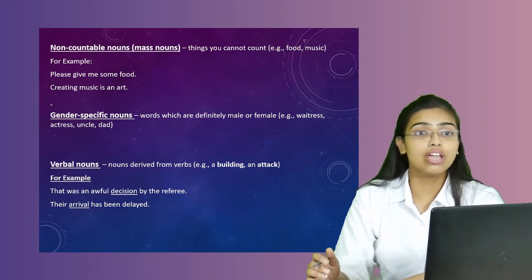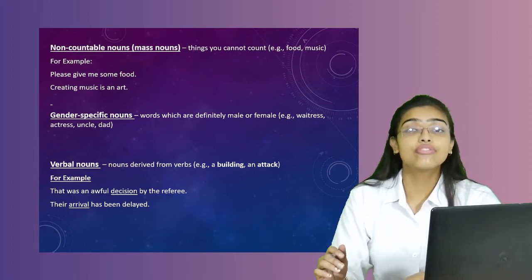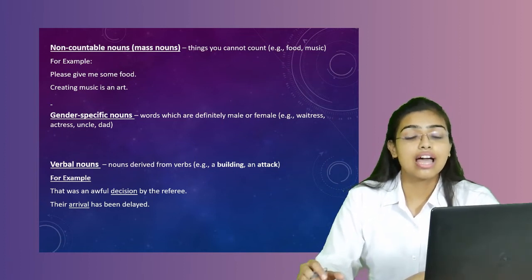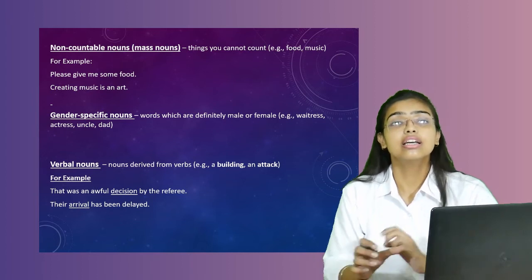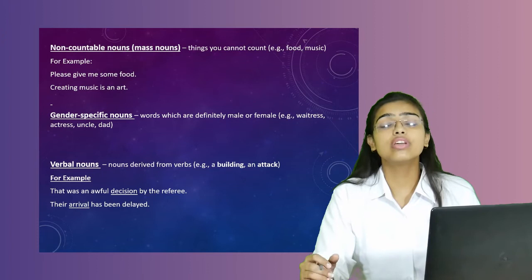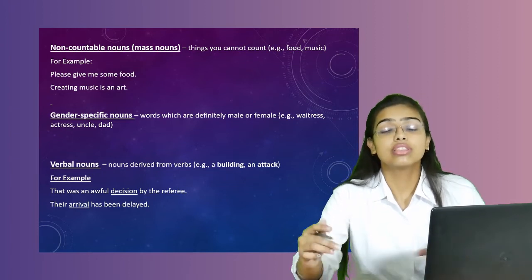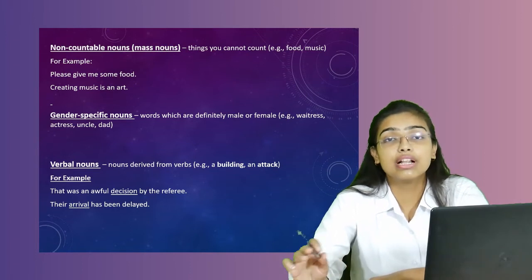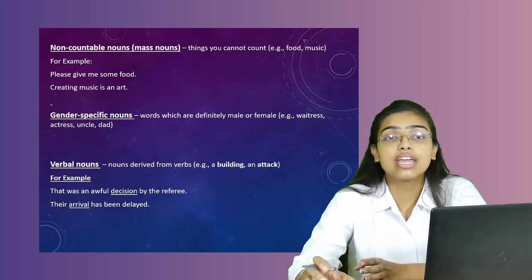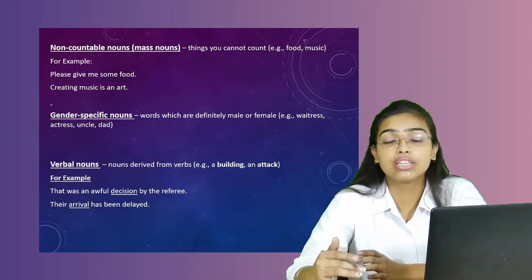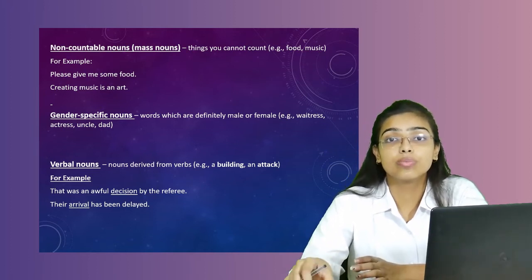Now we come to the next category of verbal nouns. What do you mean by verbal nouns? Nouns derived from verbs are known as verbal nouns. Suppose building and attack. A building. Here these are words which have been derived from verbs. Suppose we are building something. We say that the person is building a house. Next, the building is very tall. The same word has been used as a noun and a verb both. So the words which have been derived from verbs are known as verbal nouns.